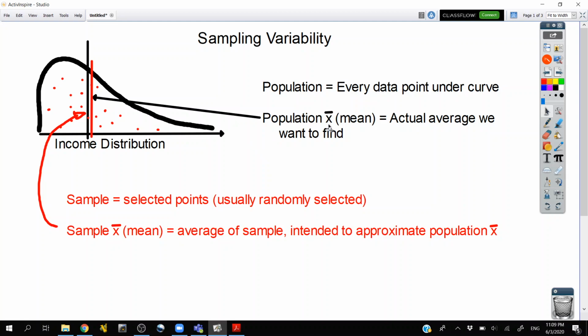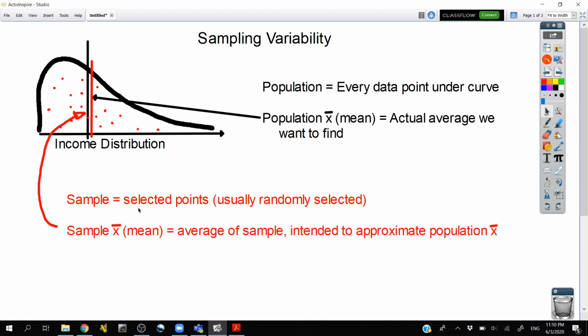The population X bar, or the population mean, is the actual average, which we want to find. Usually we don't know this. Sometimes we can't find it, and we have to be able to say how good our approximations are, because we can't find the actual population mean, or X bar. So that population mean is here in black, and I'm going to continue with that.